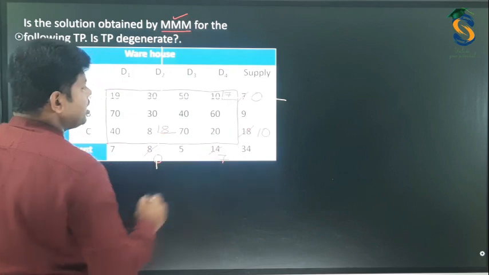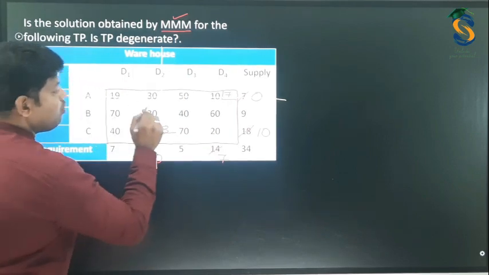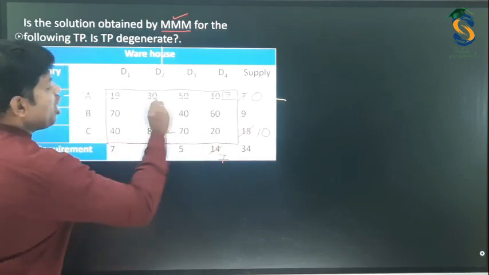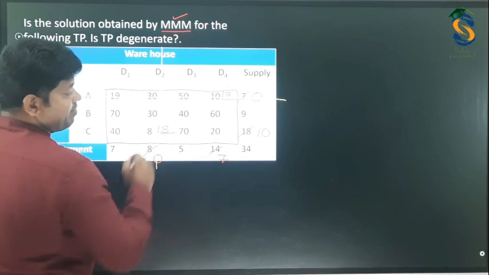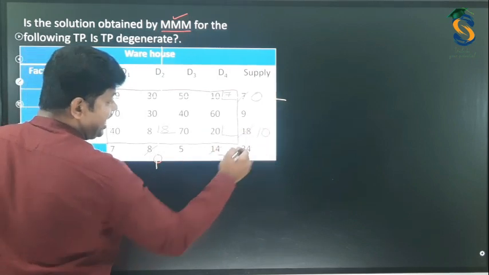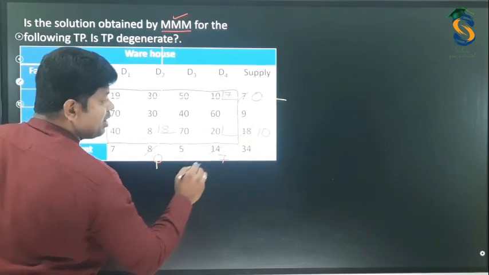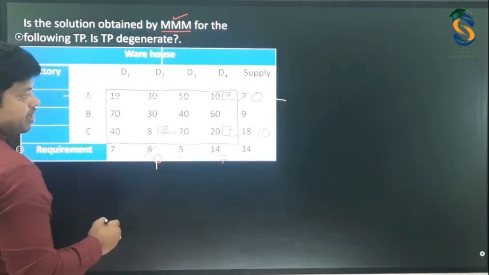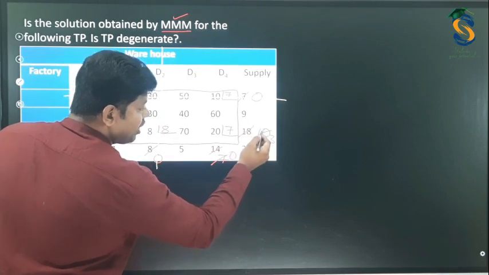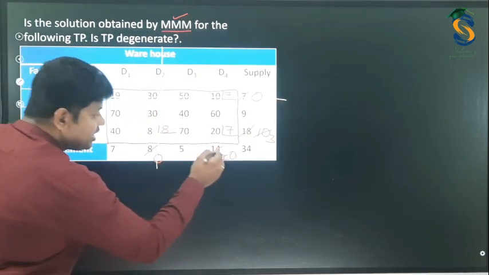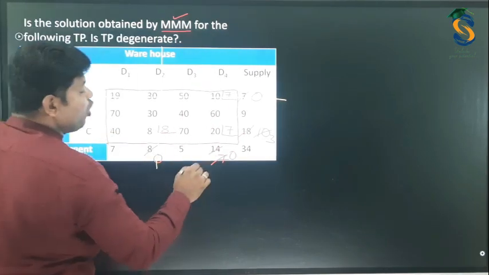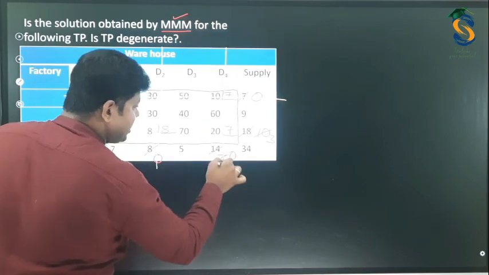Now, the left out cells, that is 70, 40, 60, 40, 70, 20. Among this, the minimum is 20. Hence, we need to allocate for this. 7 we have, and here 10. Among these two, 7 is the minimum, hence you allocate 7. So this becomes 0, and this becomes 3, because from 10 you are allocating 7. As this becomes 0, you have to cancel this. So I am repeating, whenever any row or column becomes 0, you have to cancel.